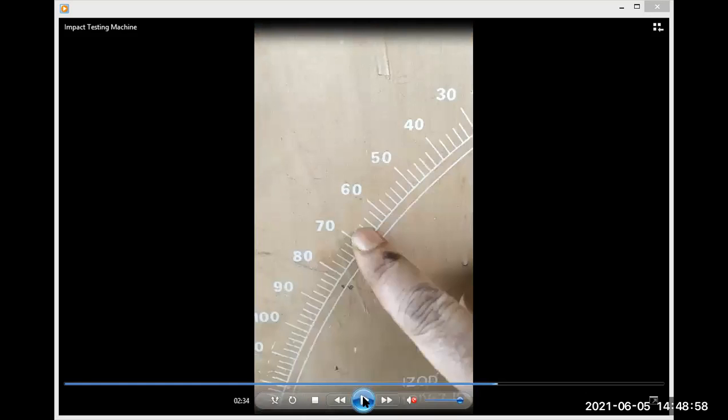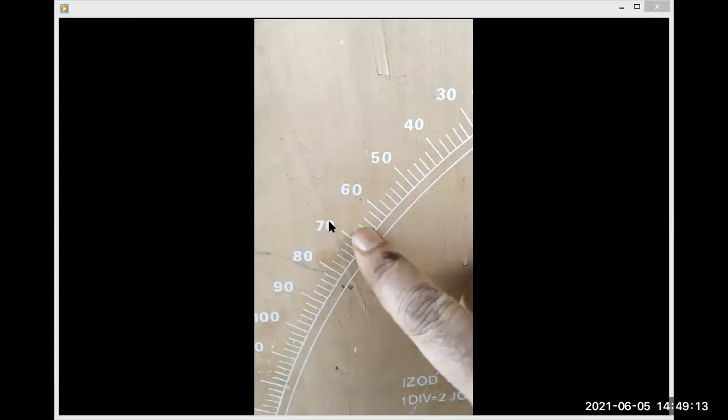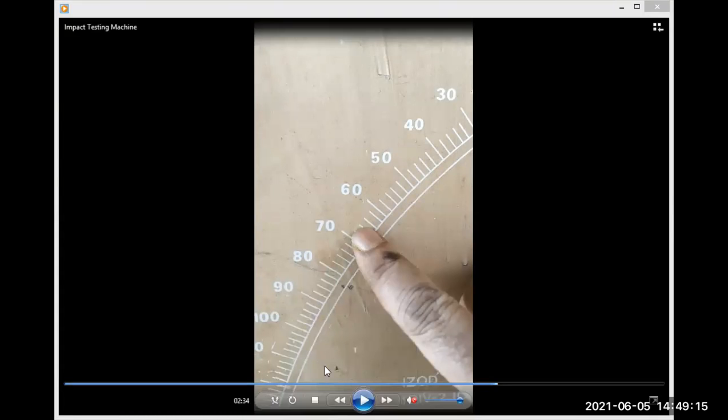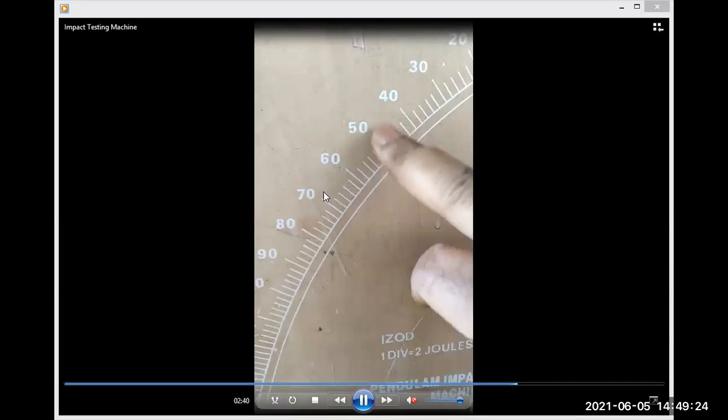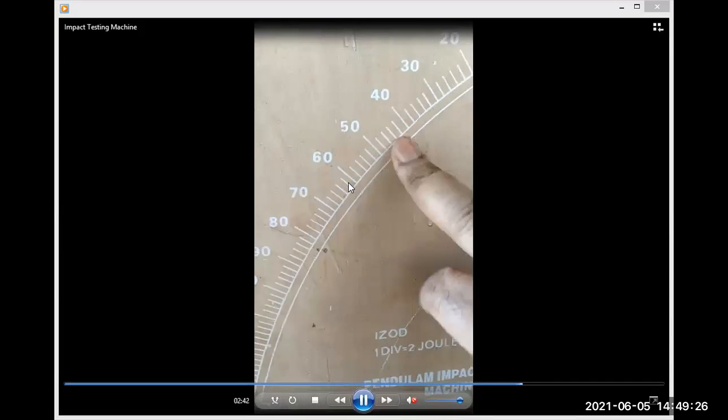This is the Charpy machine. Our load generally lifts up to 70 when it is loaded, swinging, which means we have 70 joules of energy for uplifting the work. Next, 60 or 50, etc. So many joules are required. And you see, from 60 to 70, there are 5 graduations, which means each graduation requires 2 joules.